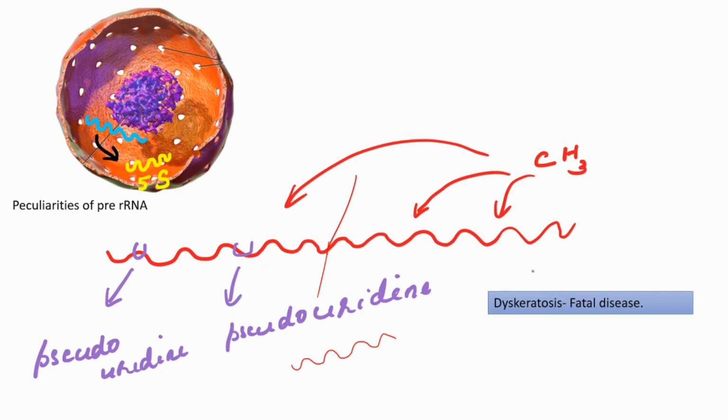It is highly fatal, and that itself indicates the significance of this modification of uridine to pseudouridine at some locations, and also the addition of methyl groups to the ribose unit at random positions along the precursor rRNA molecule. All those modified positions remain conserved in all organisms also.